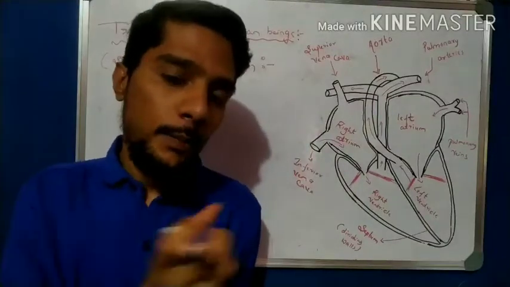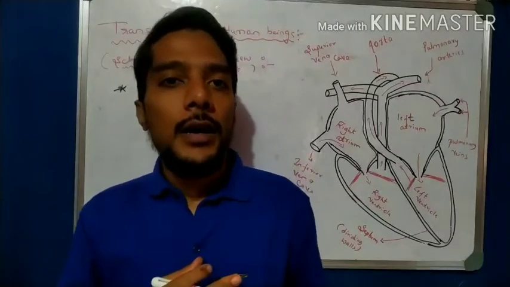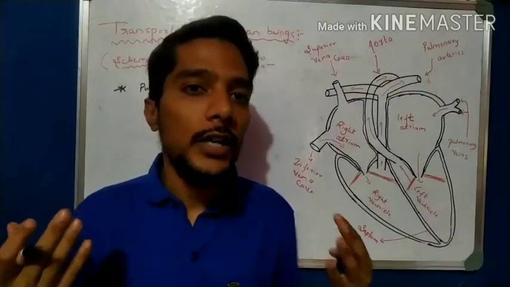During pumping there are two types of pumping. One pumping is the transportation of oxygenated blood and one is the transportation of deoxygenated blood.